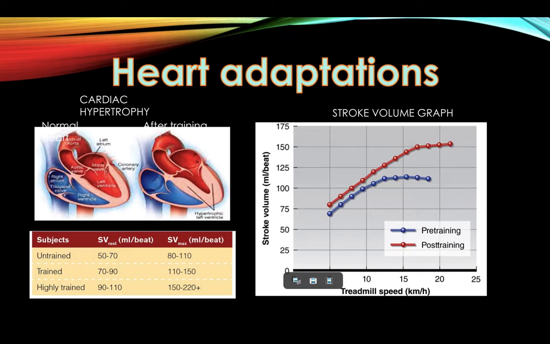This means that the stroke volume can't continue to increase. However, after training there is a higher stroke volume which continues to increase even further before it plateaus out at around 150 millilitres. This causes more blood to be pumped out of the heart into the working muscles, so the performance in the netball game would improve.